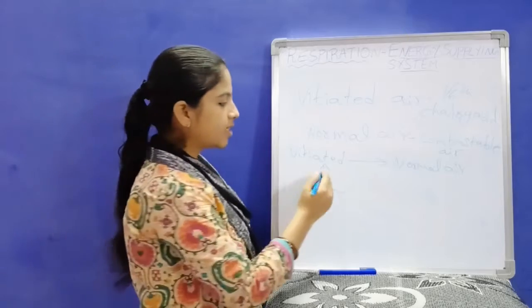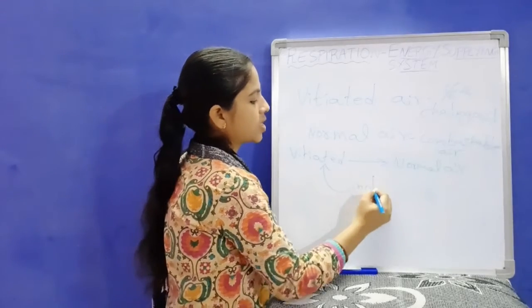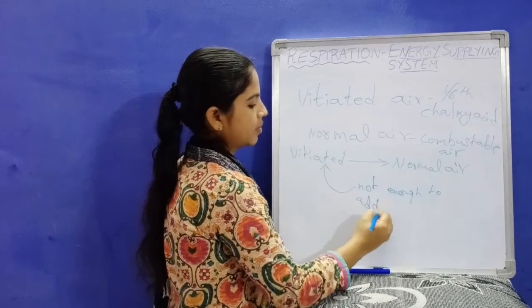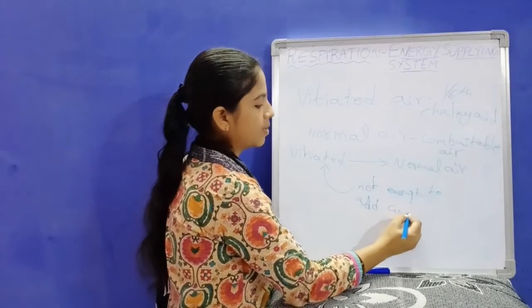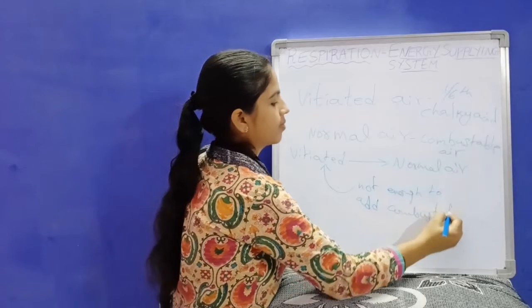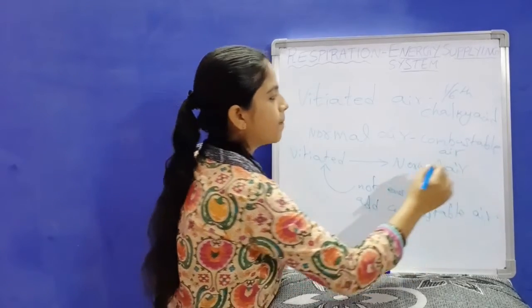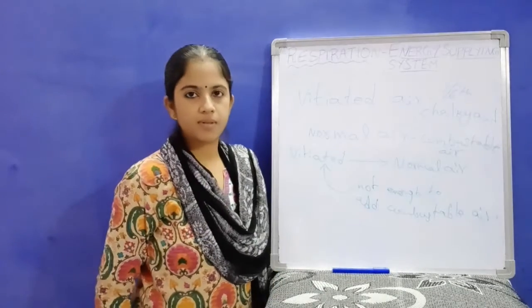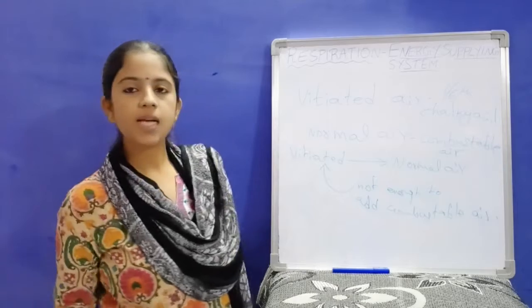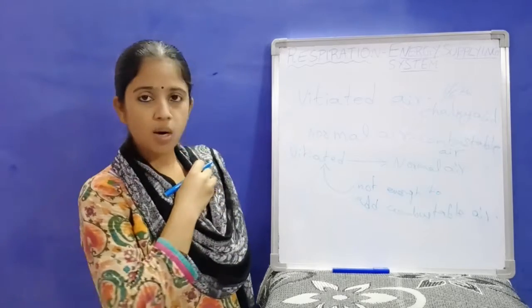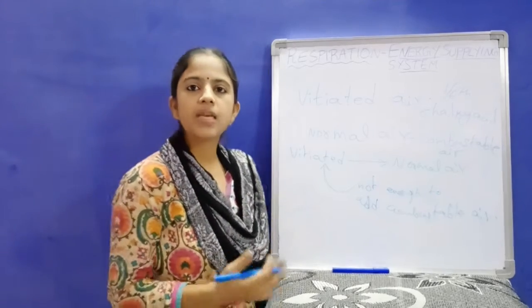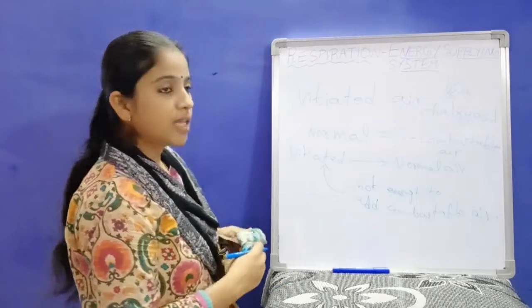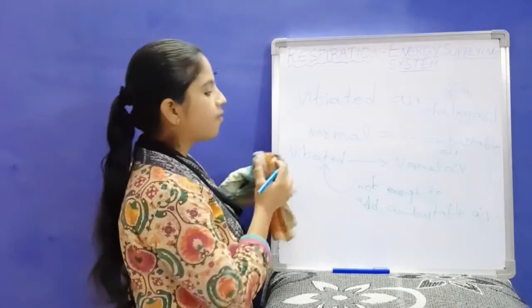But he said it is not enough to add combustible air. The existing chalky acid must also be removed. Then only the vitiated air can be converted into normal air. And this is happening in our life process. How this is happening? He gave the logical conclusion from this.